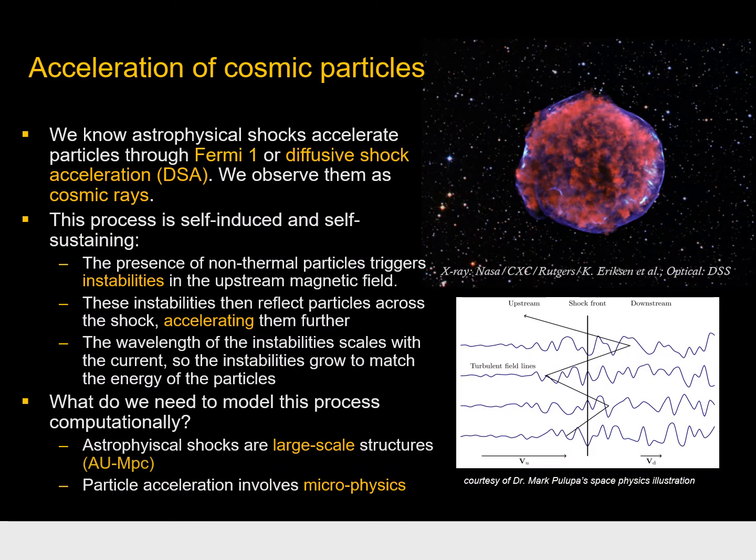It is generally understood that astrophysical shocks are capable of accelerating charged particles to relativistic speeds through a process known as Fermi-1 or diffusive shock acceleration. These particles can be observed on Earth as cosmic rays. This process is both self-induced and self-sustaining. The presence of non-thermal particles triggers instabilities in the upstream magnetic field. These instabilities then reflect particles back toward the shock, which accelerates the particles further.